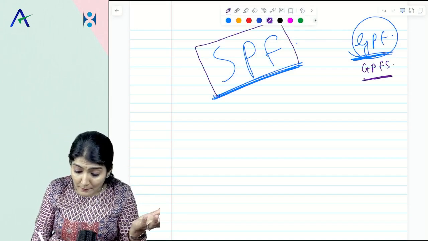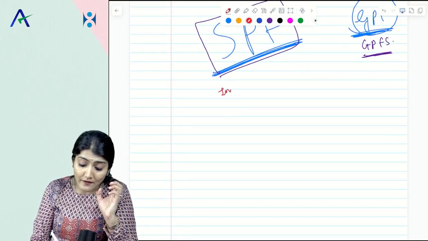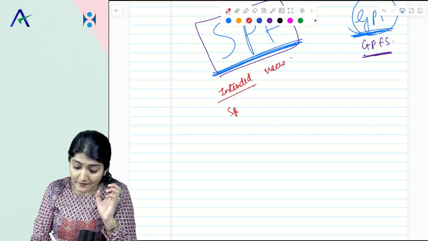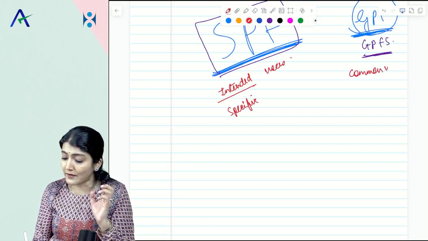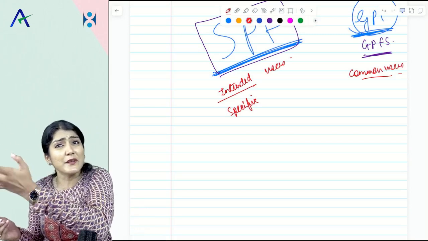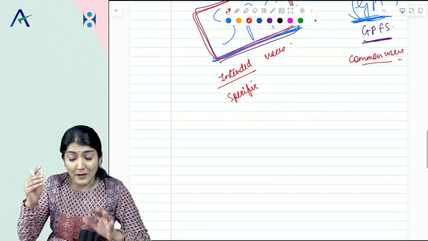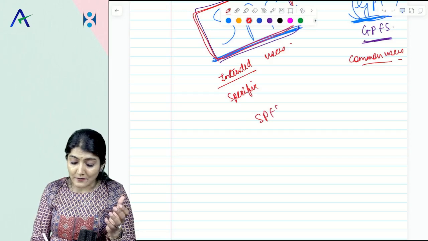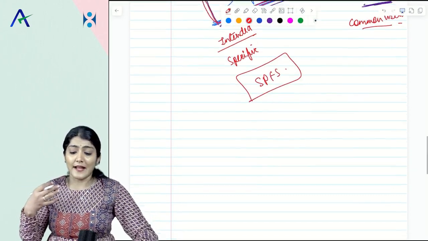Whereas special purpose framework, that means now the financial statements are being prepared only for a specific set of the intended users. And they are only prepared for the specific set of the users. Here they were prepared for the common users, for the broad range of users, not for any particular set of people. That was general purpose framework. Whereas special purpose framework, when the financial statements are being prepared only for a specific set of users, then obviously these financial statements will be called as the special purpose financial statements. Right? Special purpose financial statements.